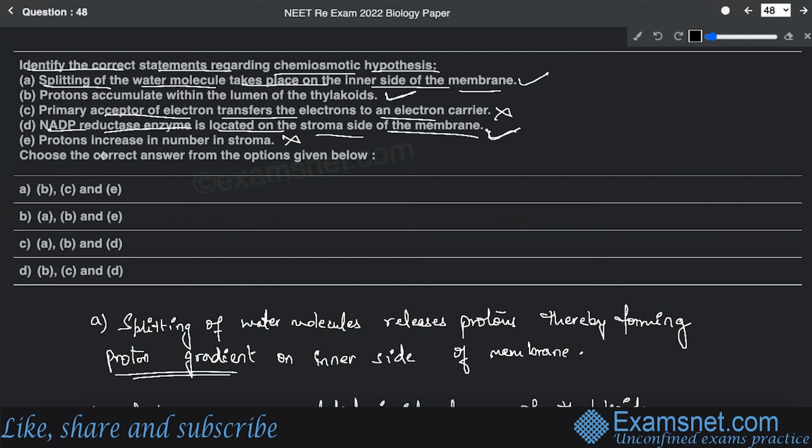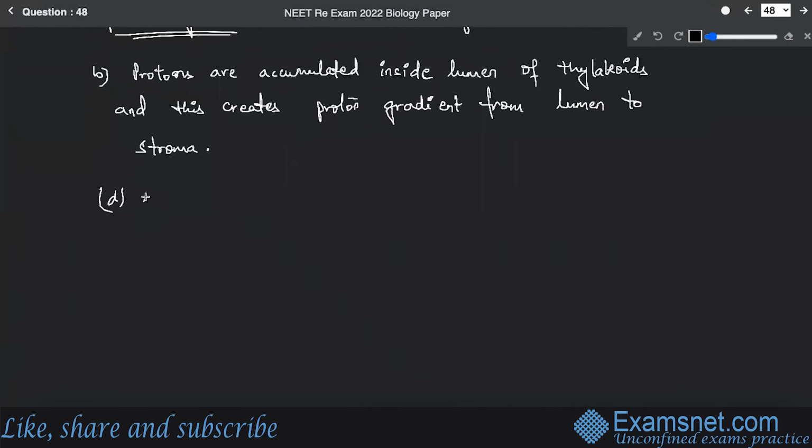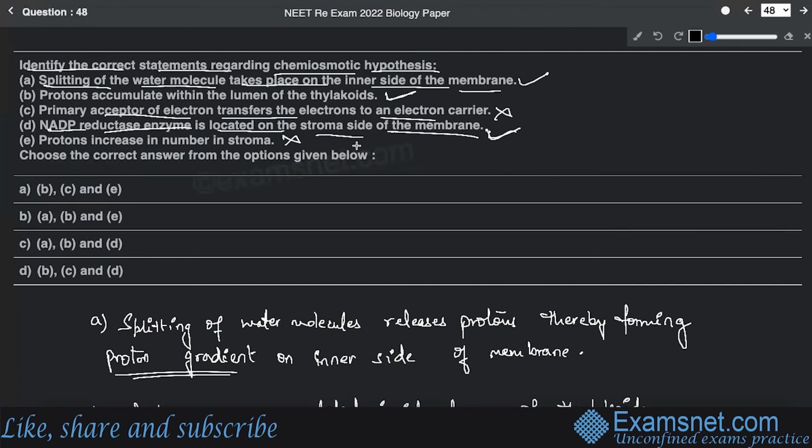All right, because if it would have been asked about the gradient, then yes, the gradient is developed towards stroma. But since it is asking about the increment in the proton number, definitely it is in the lumen, not in the stroma. So the D option is also correct, which states that the NADP reductase enzyme is localized on the stromal side of the membrane. So A, B, and D are correct. So option C is the correct answer.